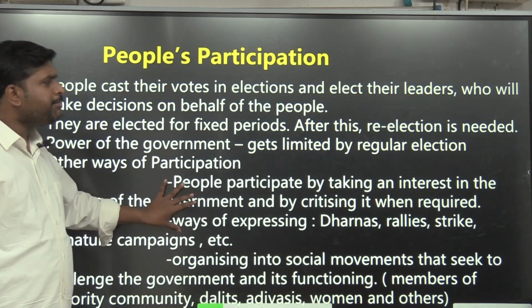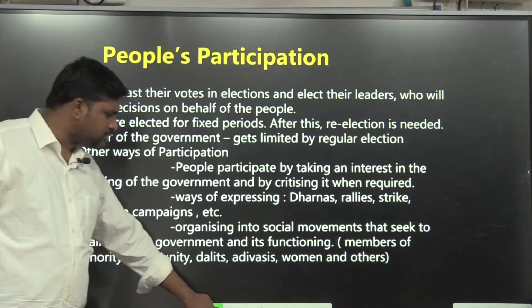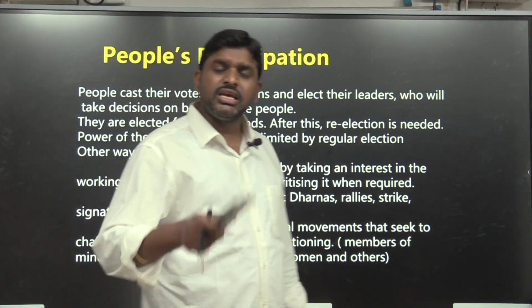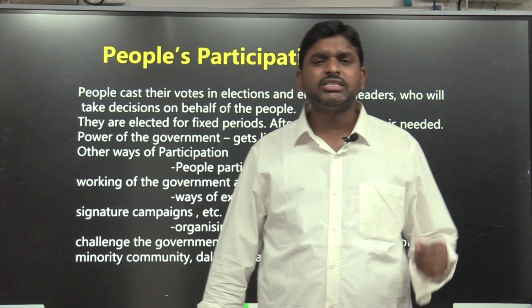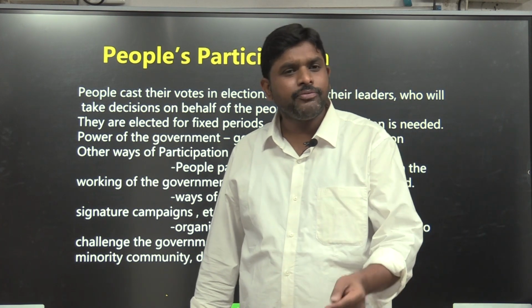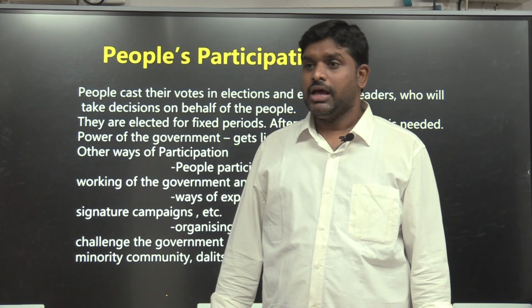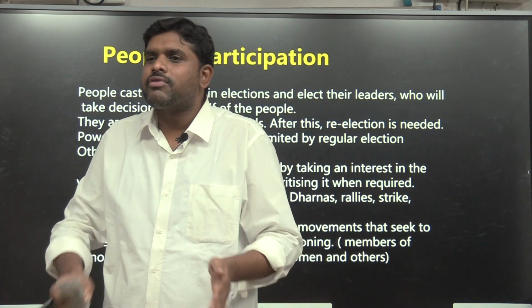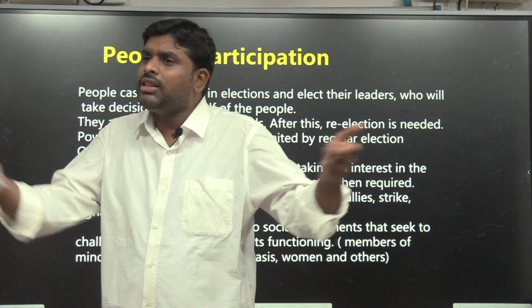People's participation. People should participate in all the elections. SC, ST, mainly women, minorities, everyone should become part of the election procedure. Then all the people's aspiration person will become the government, so that person will work for all the people.